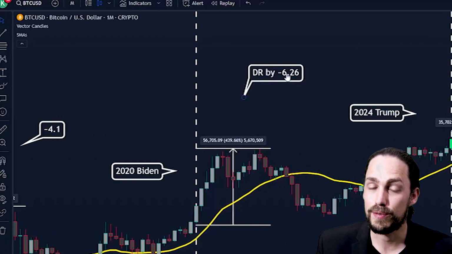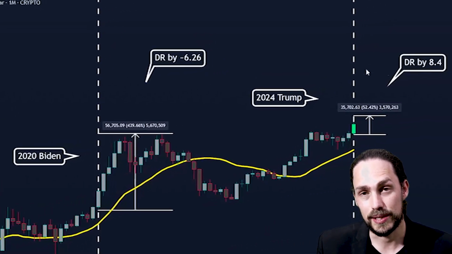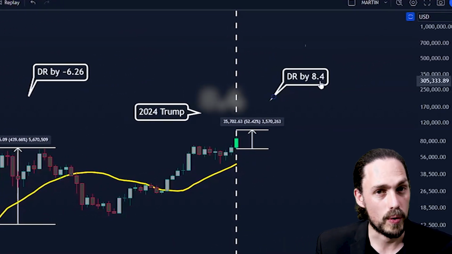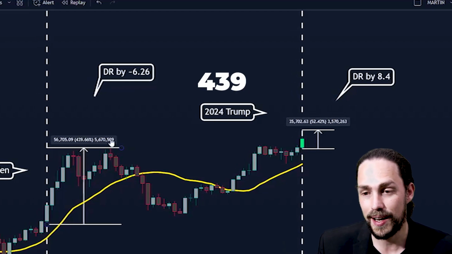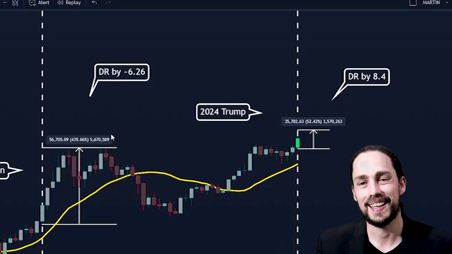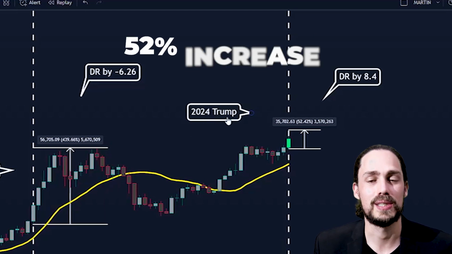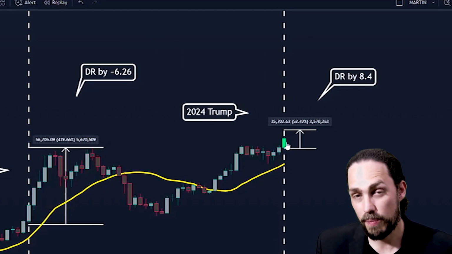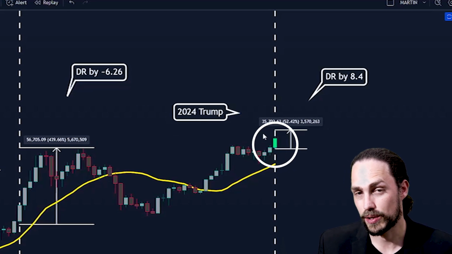So if you take the difference between 6 and roughly 4 and you add those together to the 6, you get 8.4. Now, if you take 8.4 and you divide that by 439, you get a shocking number. You get roughly a 52% increase from where the 2024 Trump US election starts.